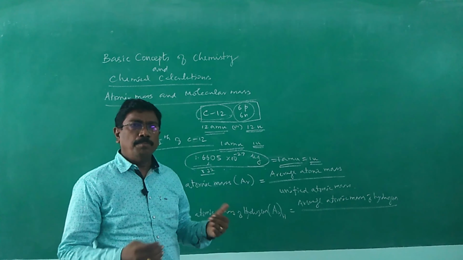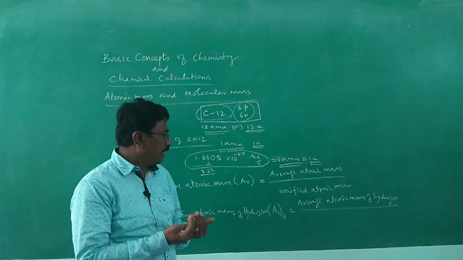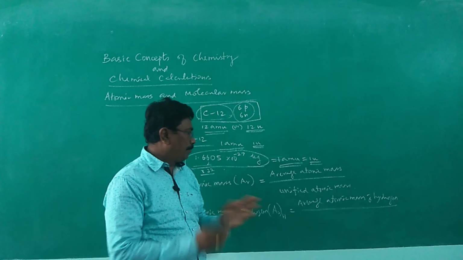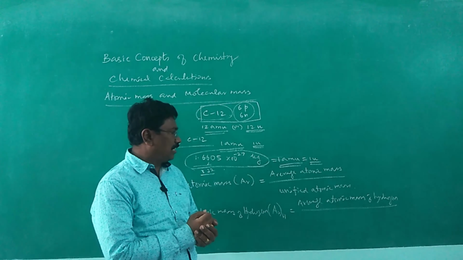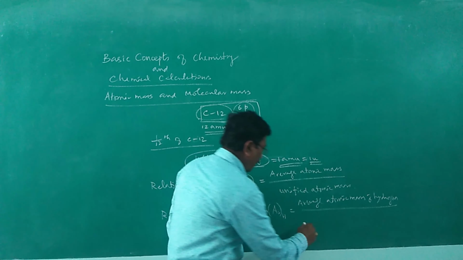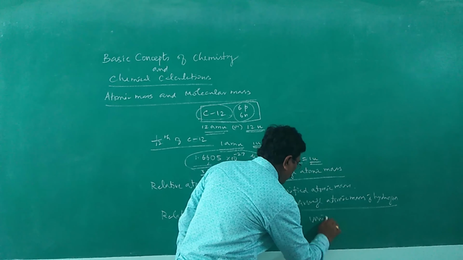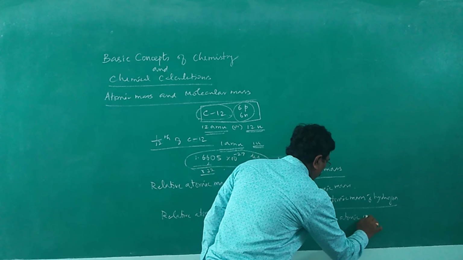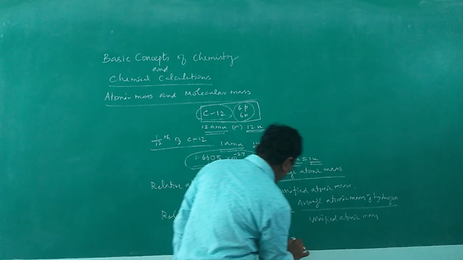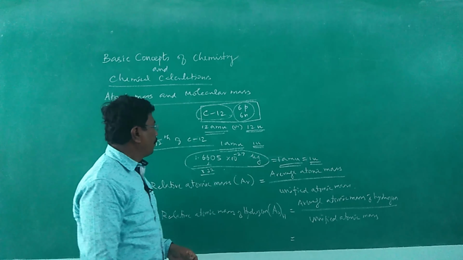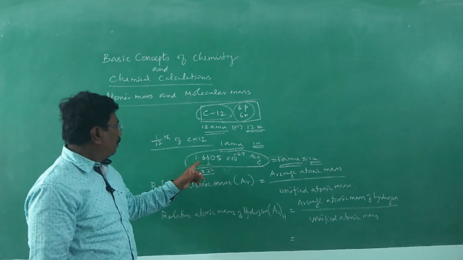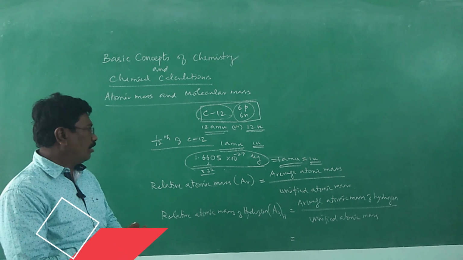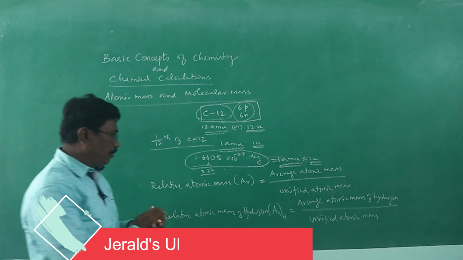In nature, based upon the percentage of availability, we find the average of all the isotopes present, and that is said to be average atomic mass of hydrogen, divided by unified atomic mass. Of course, unified atomic mass we know, which is given as 1.6605 × 10^-27 kilogram, that is said to be 1 u or 1 amu.